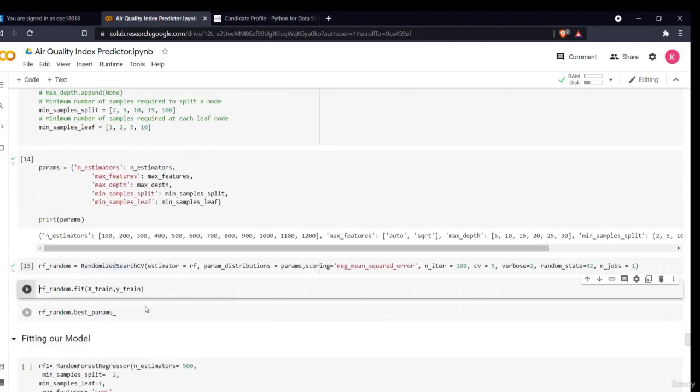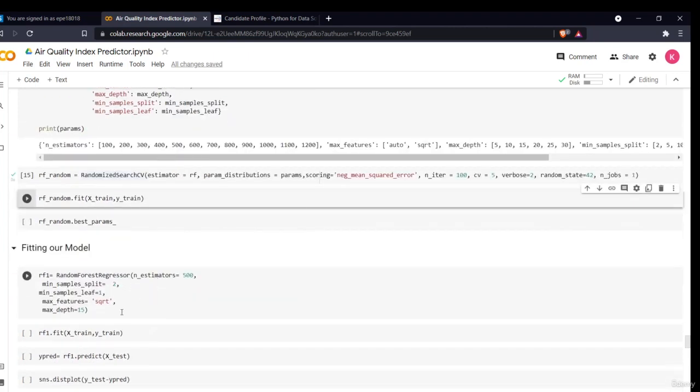Okay, I'll not fit this model because it will take approximately 10 minutes to get fitted. So I'm just leaving it to you. I've already done it and it gave me these parameters. It gave me the best parameters: n_estimators is 500, minimum sample split 2, minimum sample leaf 1, maximum features square root, and maximum depth 15.